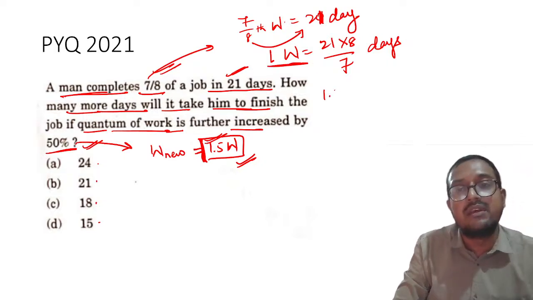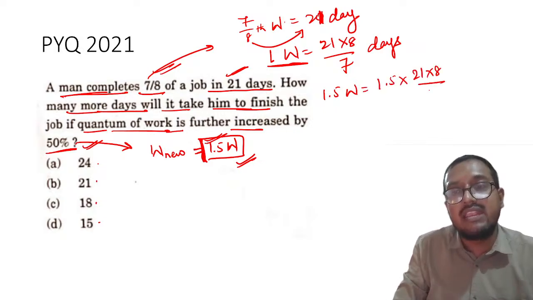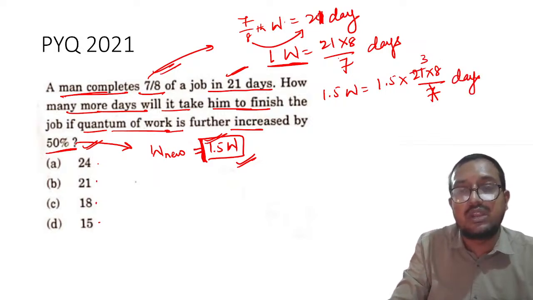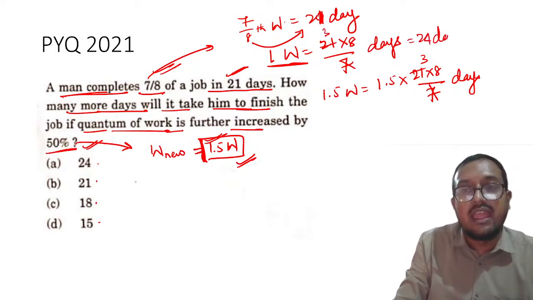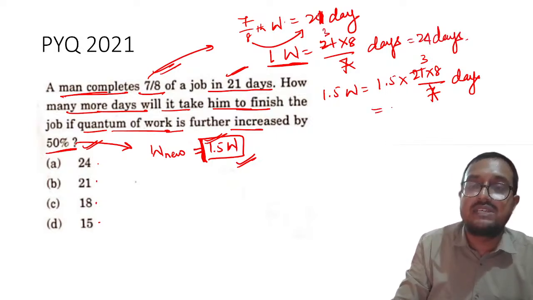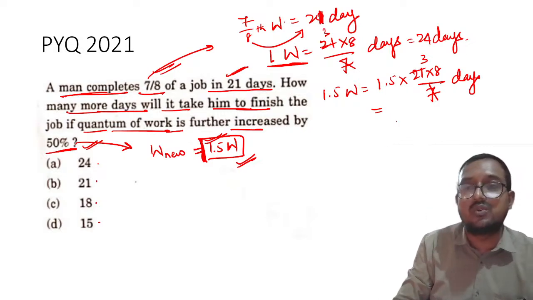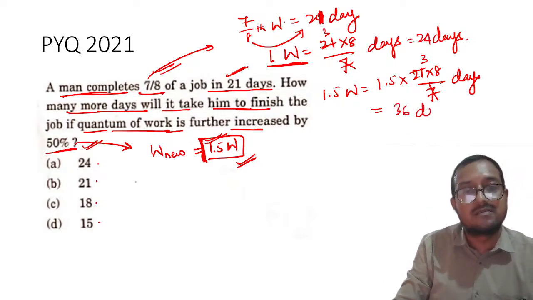So how much will it be? 1.5 work will be equal to 1.5 times 21 multiplied by 8 divided by 7. So this will go off, this will be 3 and days. So my dear students, this is 24 days. Here also you can calculate 3 8s are 24 days, right? And 24 into 1 and a half, that means 24 plus 12, that is equal to 36 days.